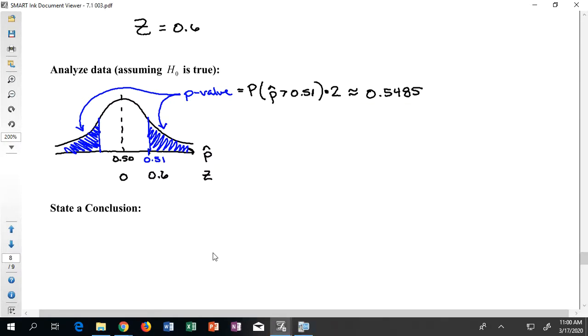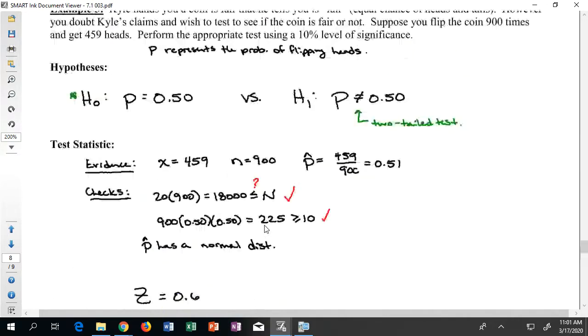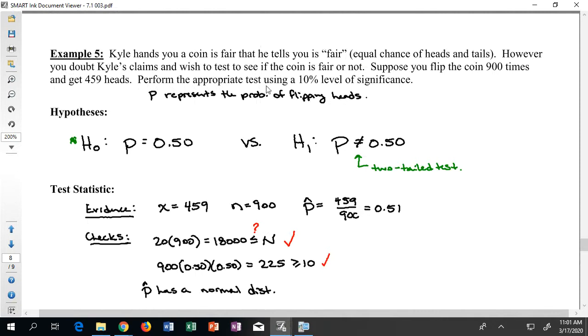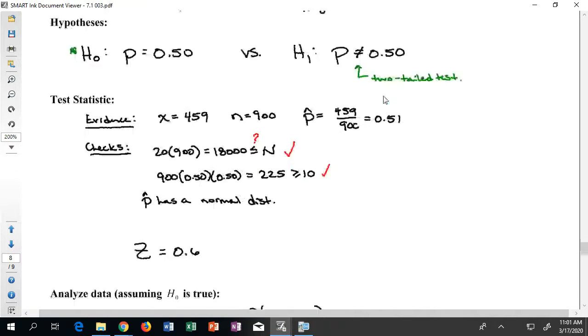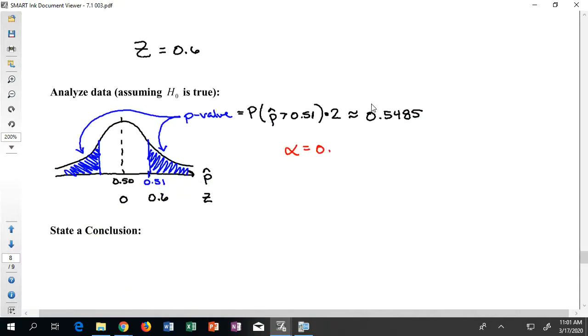On this question, again, I want to know, what was my value of alpha? What was my measure of being rare? So I want to go back up to see if it tells me alpha or level of significance. Let's see what it says. Perform the appropriate test using a 10% level of significance. Perfect. So that means 10%. If something happens under 10% of the time, we'll call it rare. So did we see a rare p hat?